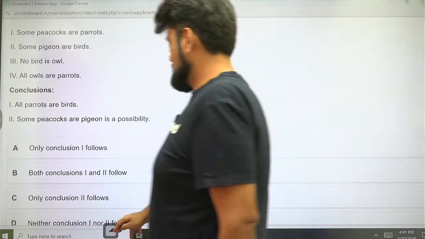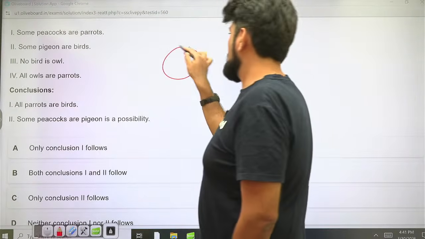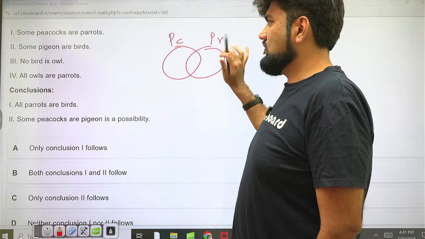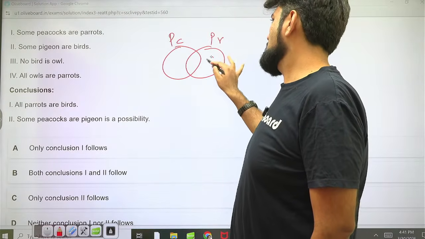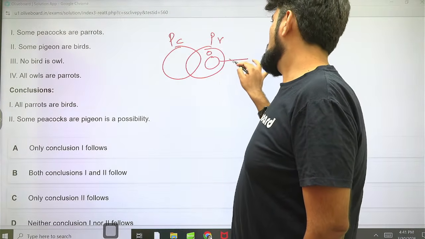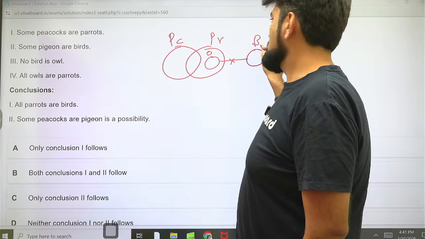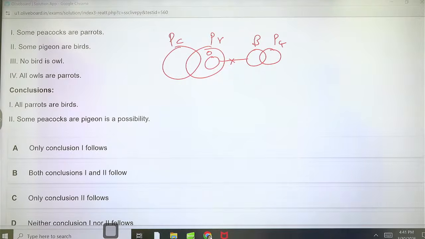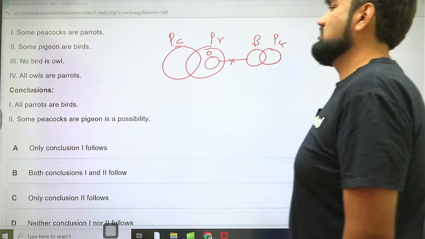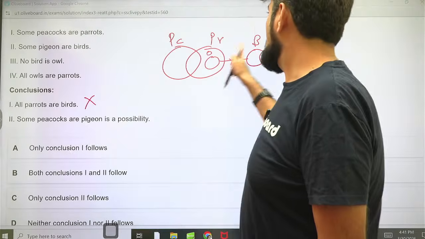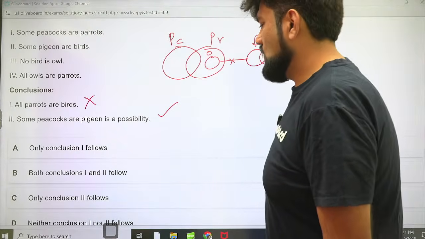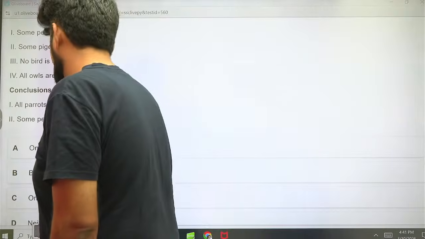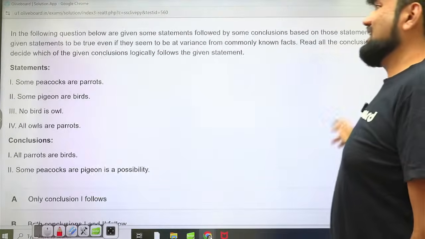Some peacocks are parrots. Some pigeons are birds. No bird is owl. All owls are parrots. Are all parrots birds? No, not at all. Some peacocks are pigeons is a possibility. Absolutely right, it is a possibility. No issue. Only conclusion 2 follows. Option C is the correct answer here. Okay. 48 seconds. That's too much.